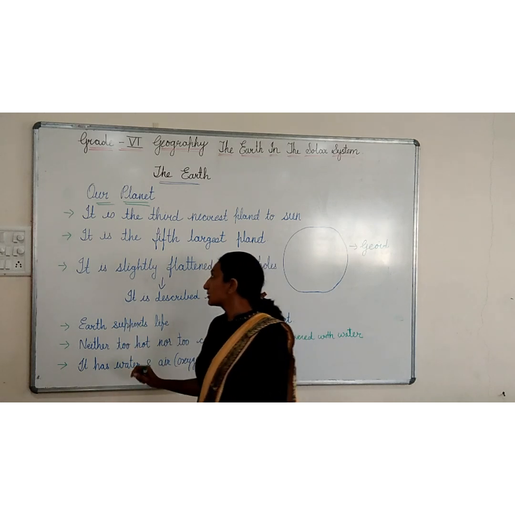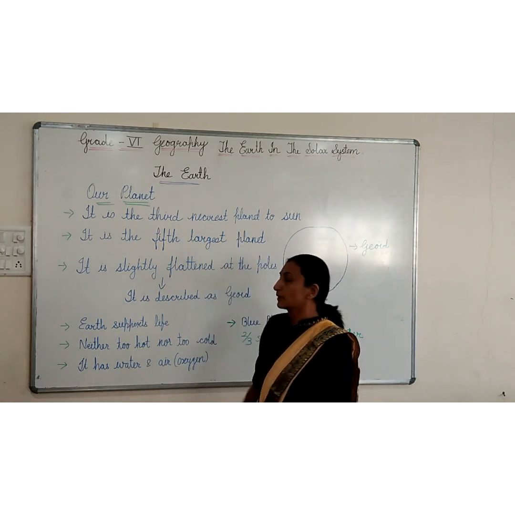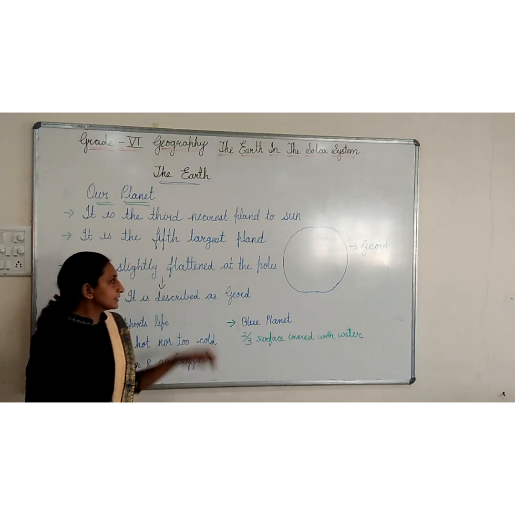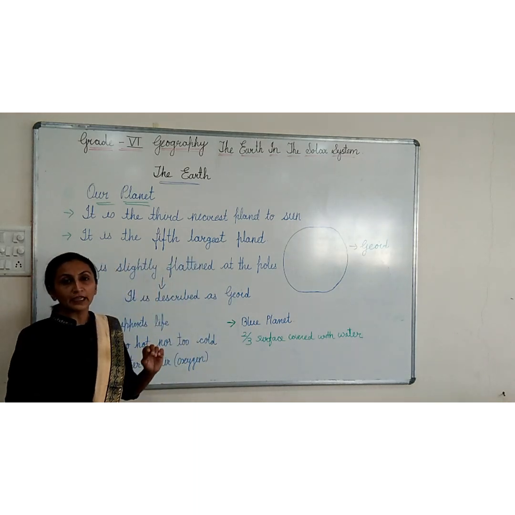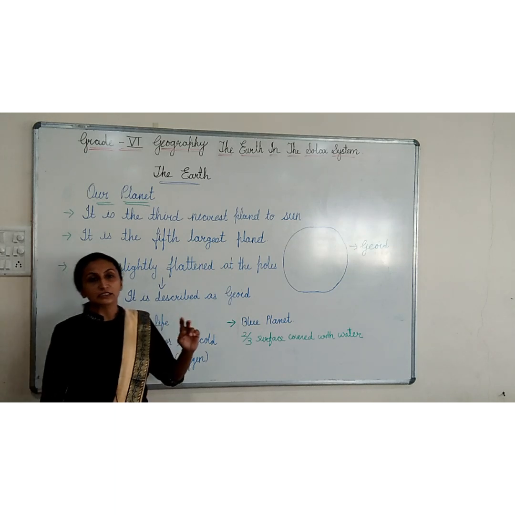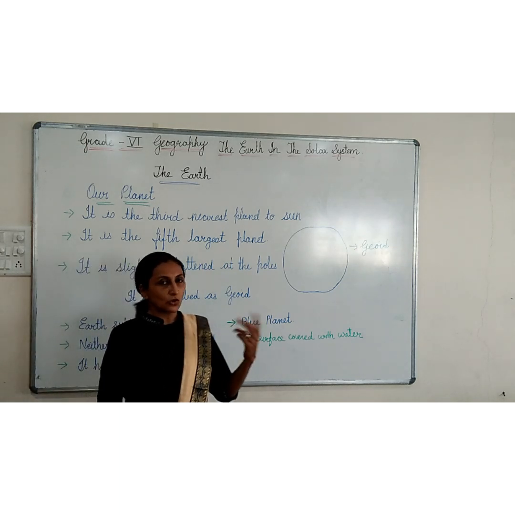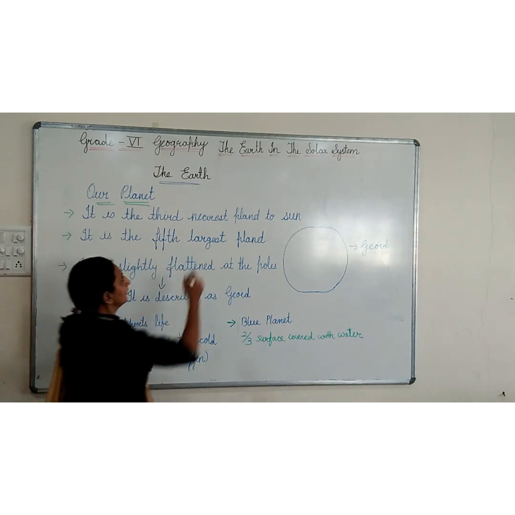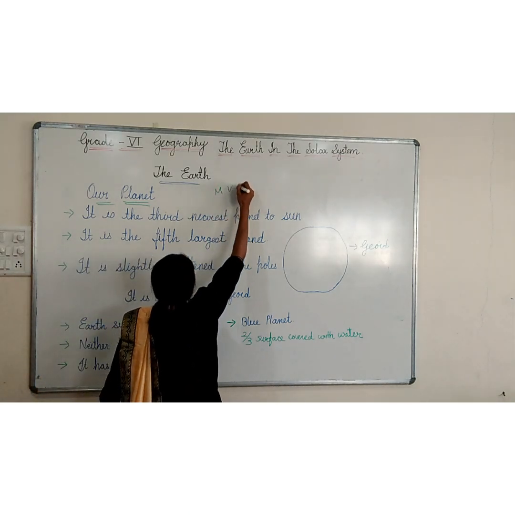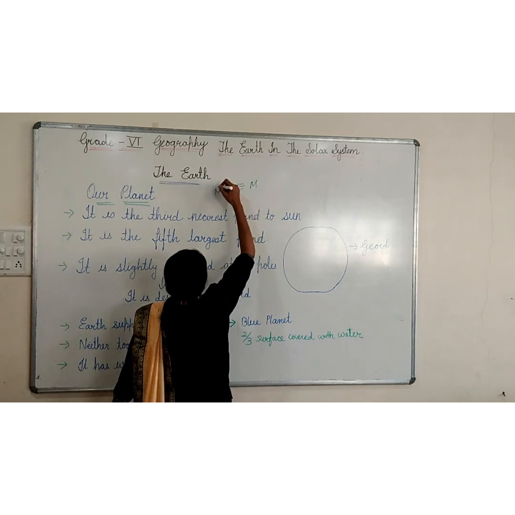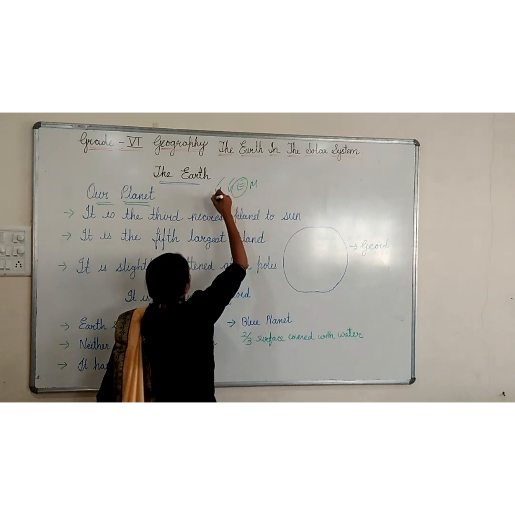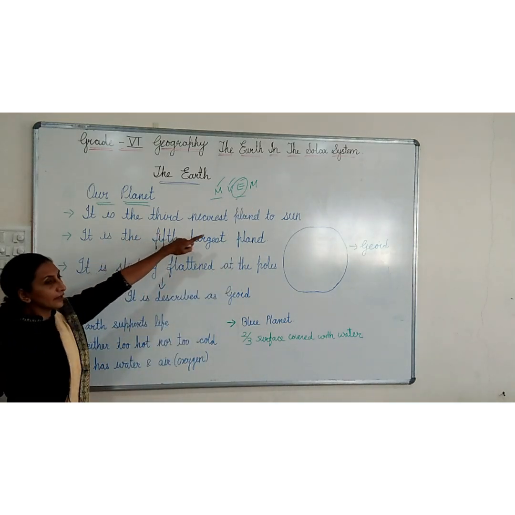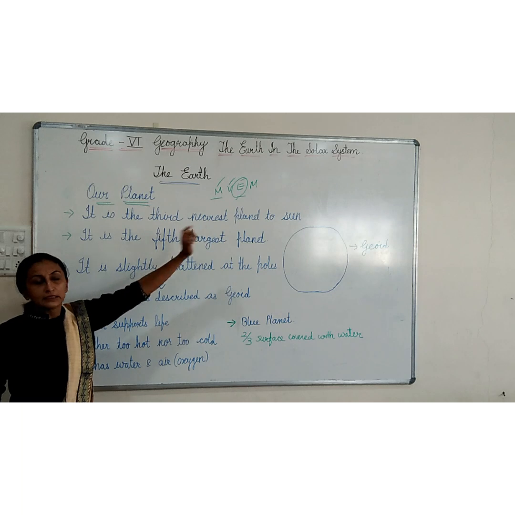Now what we are going to learn, see, it is the third nearest planet to the Sun. Third nearest planet to the Sun means, see, that day we did "My Very Efficient Mother Just Served Us Noodles." So in that, this is Mercury, Venus and Earth. So this is the third number. It is the third nearest planet to the Sun.